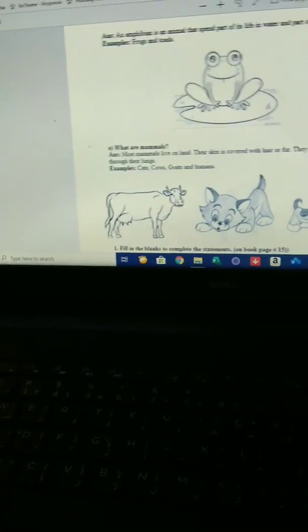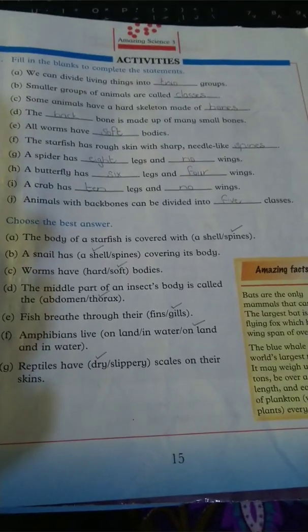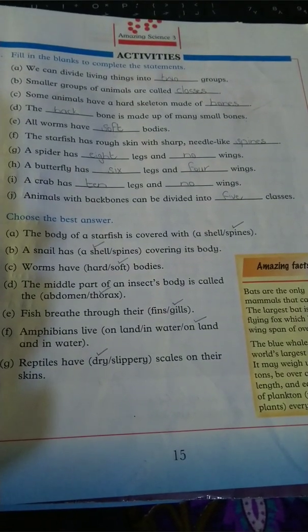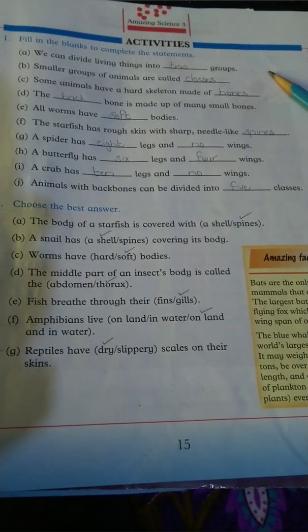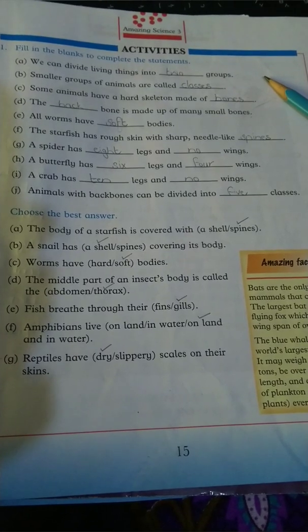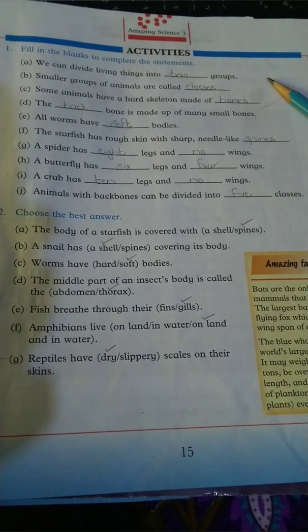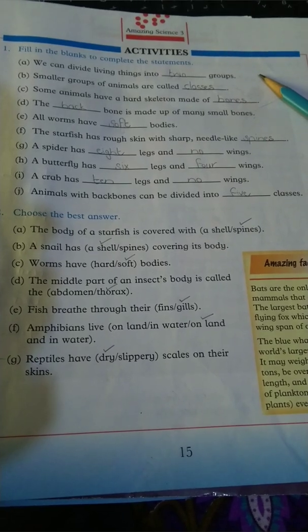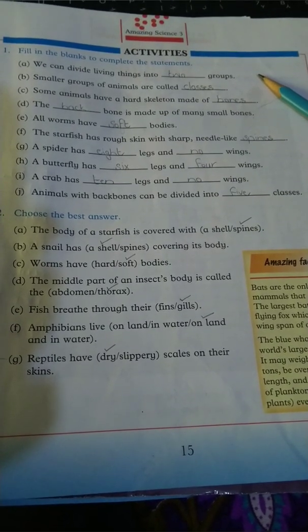Next, now we move to our book activity. Now your unit number 2 activity part, page number 15. Filling the blanks to complete the statements. Part A, we can divide living things into dash groups. Answer is TWO. We can divide living things into 2 groups.